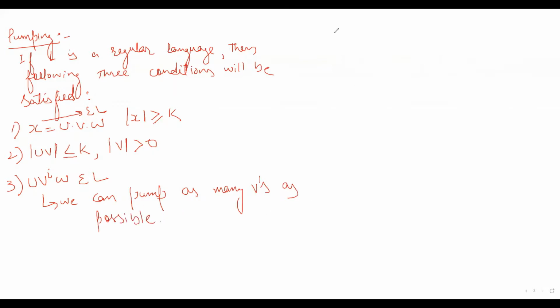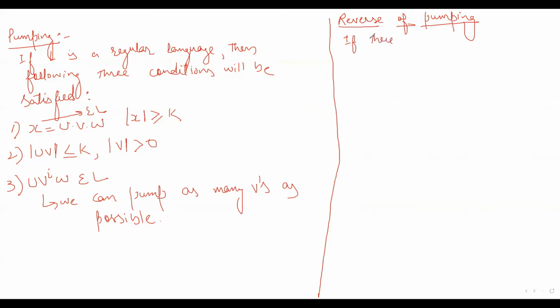Okay. So what will be the reverse of pumping lemma? The reverse of pumping lemma is: if there is a language, any language, which satisfies these conditions, condition 1, condition 2, condition 3 of the pumping lemma, then L is regular. Here it was "if L is a regular language."